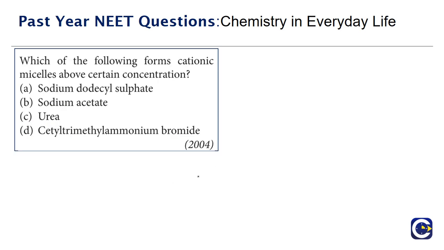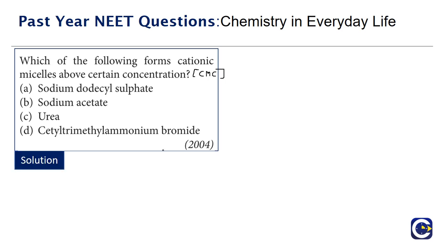We look at the question that has come in 2004. Which of the following forms cationic micelles above a certain concentration? Now the minimum concentration which is required for the formation of micelles is what we call the critical micelle concentration.